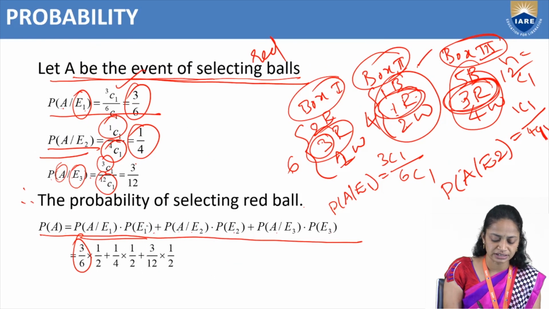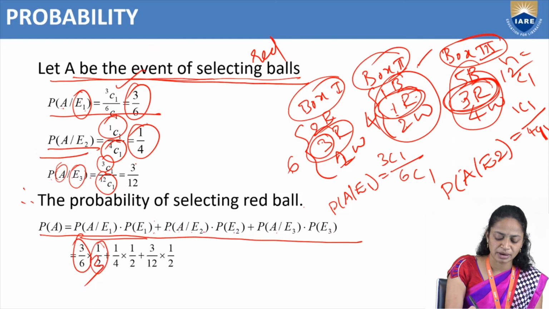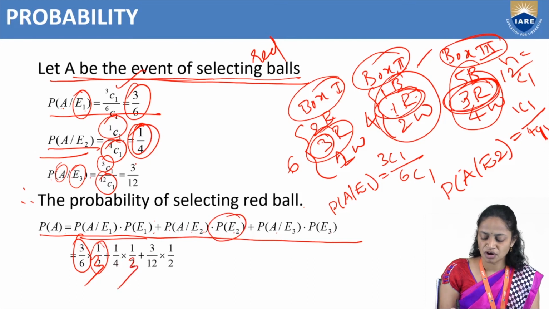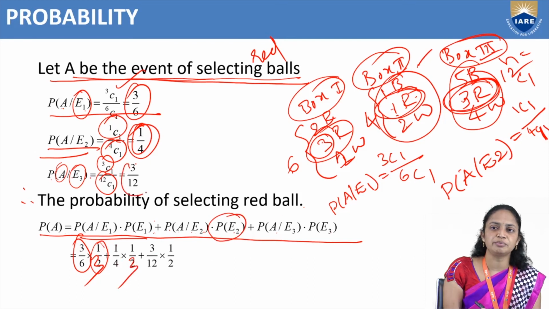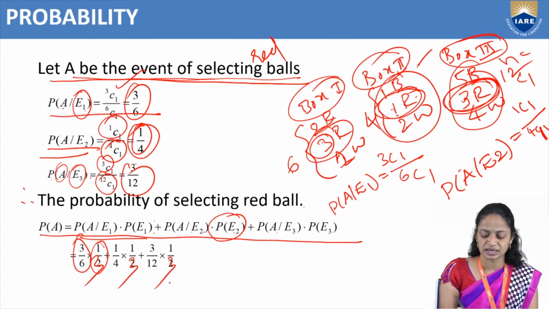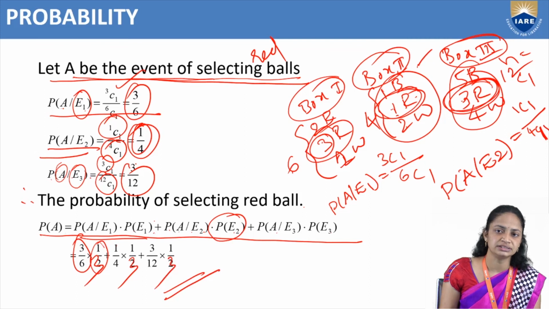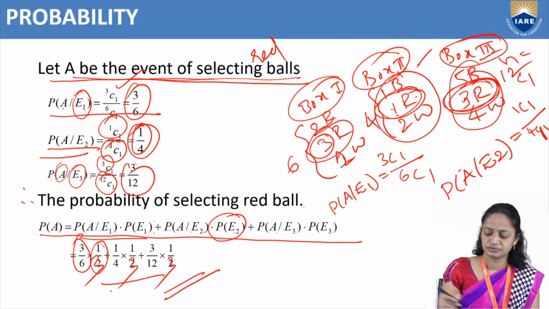P of A given E2 is 1 by 4 and P of E2 is 1 by 3. P of A given E3 is 3 by 12 and P of E3 is 1 by 3. So this is our required solution. The total probability is P of A equal to this one.